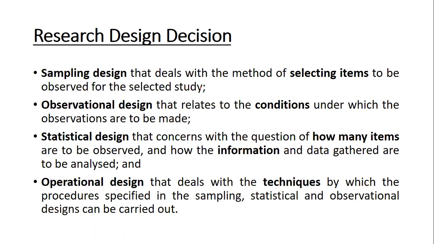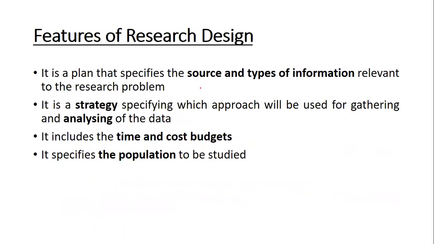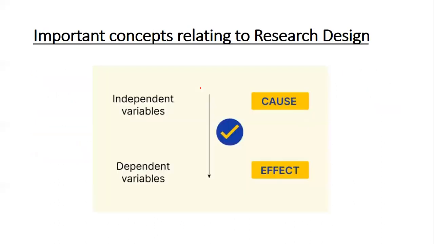Now, when we talk about the features of research design, it should have various types of sources and information. It should have a strategy and the analysis of data. It should include the time and cost, as well as talk about the population. Important concepts related to research design are independent and dependent variables. When we say independent, it talks about the cause.